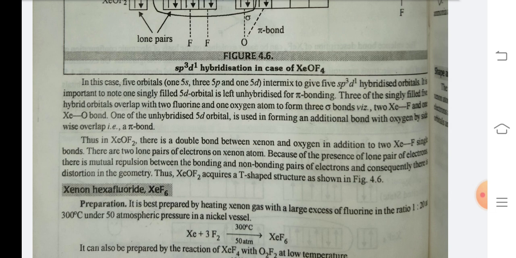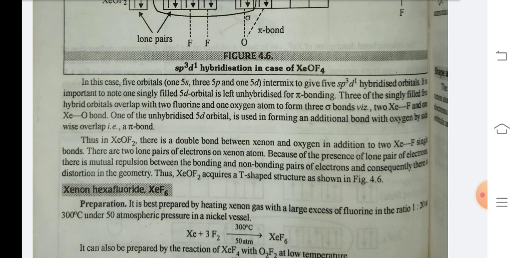3 of the singly filled sp3d hybrid orbitals overlap with 2 fluorine and 1 oxygen atom to form 3 sigma bonds, two Xe-F and one Xe-O. One of the unhybridized 5d orbitals is used in forming an additional bond with oxygen by sidewise overlap, that is a pi bond. Thus, in XeOF2, there is a double bond between xenon and oxygen. In addition to two Xe-F single bonds, there are two lone pairs of electrons on the xenon atom.